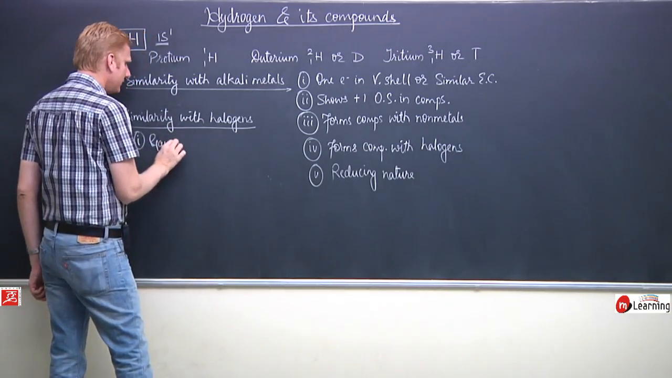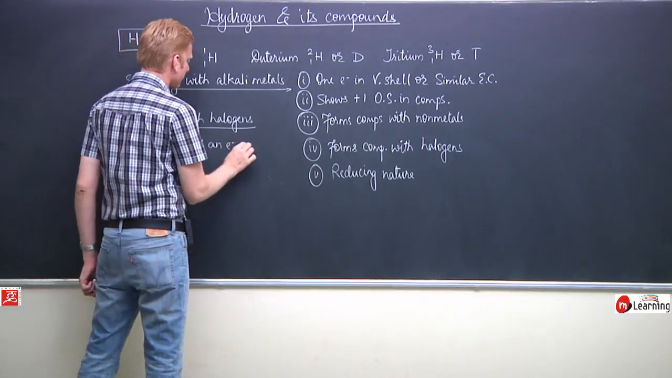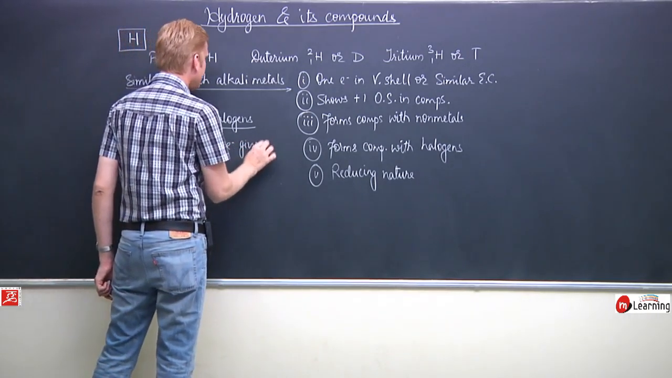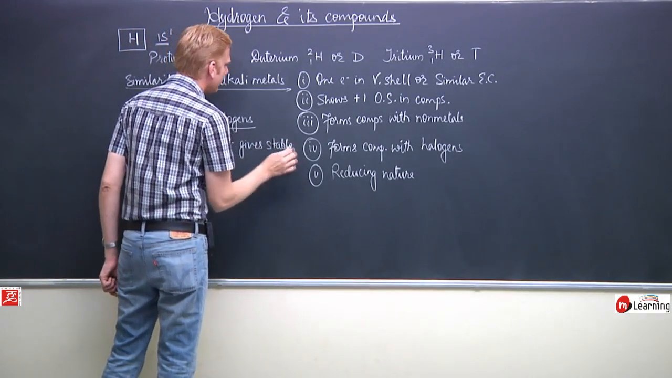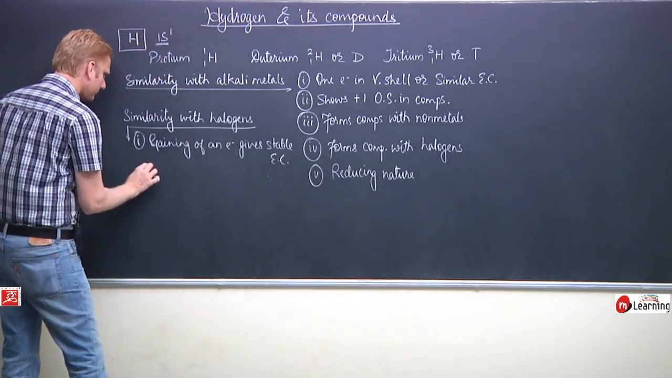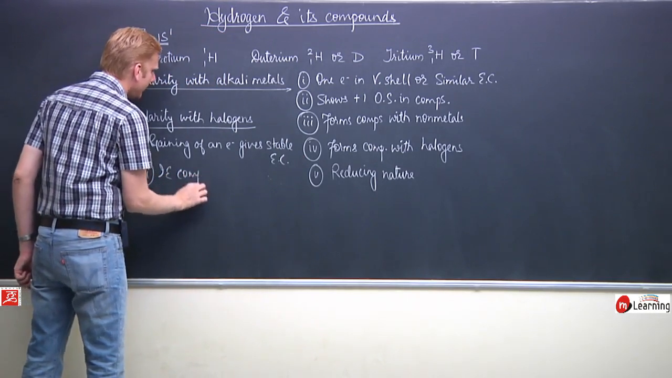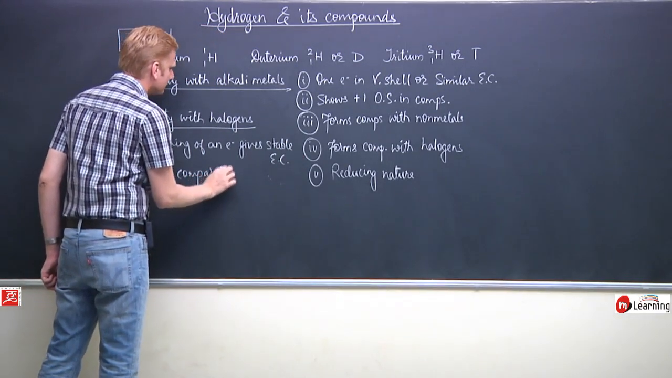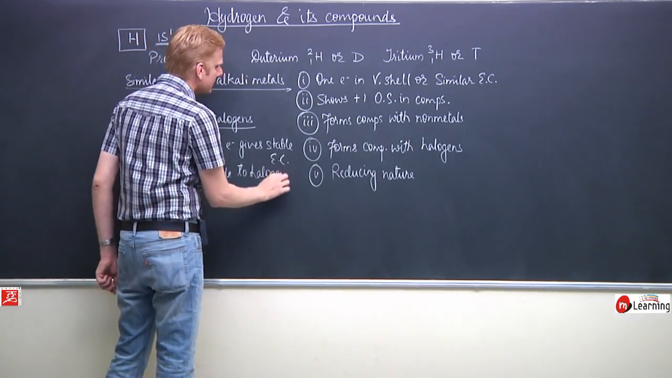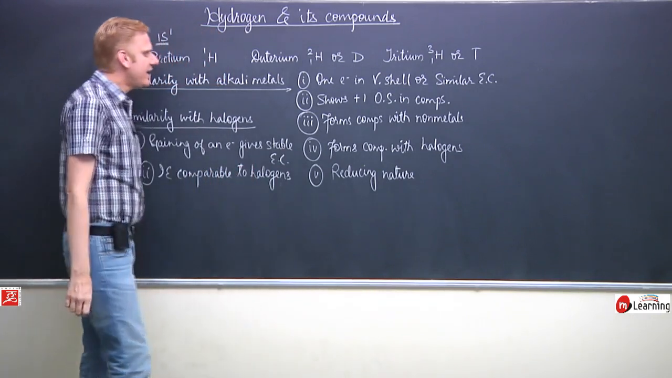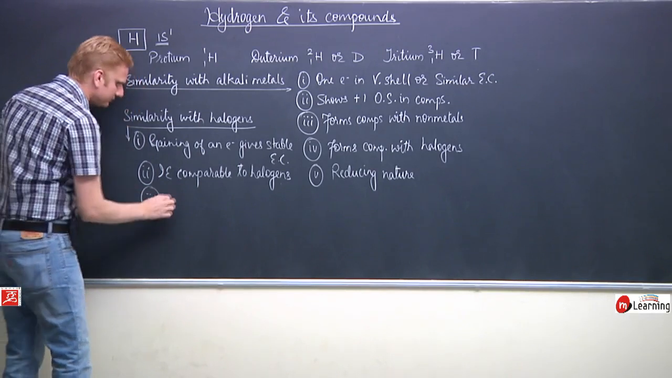Gaining of an electron gives stable electronic configuration. Ionization energy of hydrogen is comparable to halogen. Halogens and hydrogen have comparable values of ionization energy.